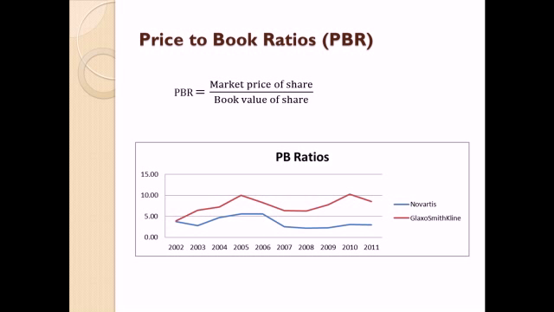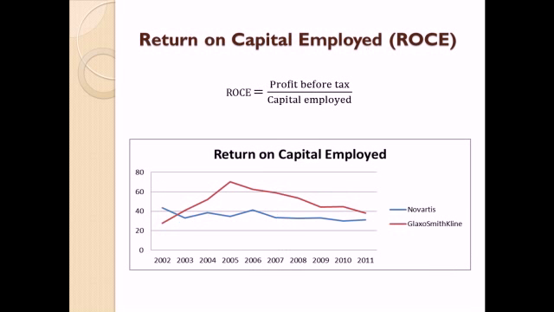Although price to book value ratio gives some understanding of how appropriate the market value of company is, it should not be considered as a conclusive evidence. Our next topic of discussion is return on capital employed. ROCE indicates how well the companies are utilizing their capital to generate revenues. GlaxoSmithKline has a better ROCE than Novartis.